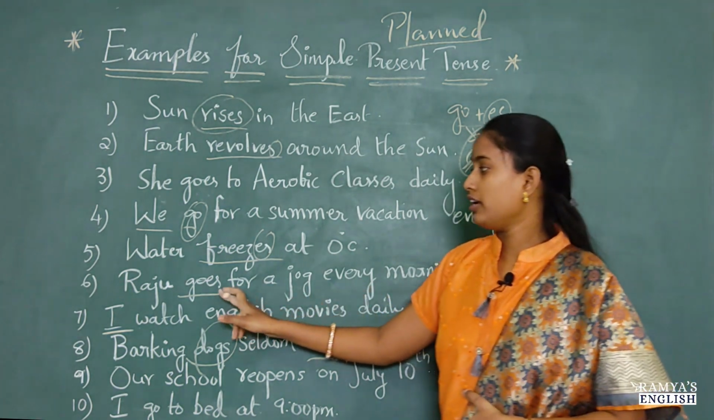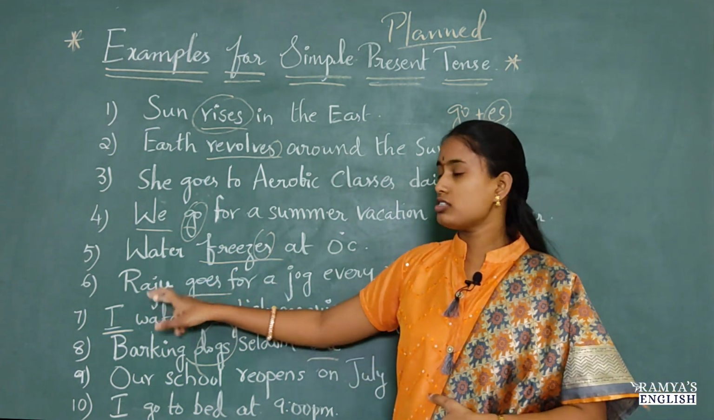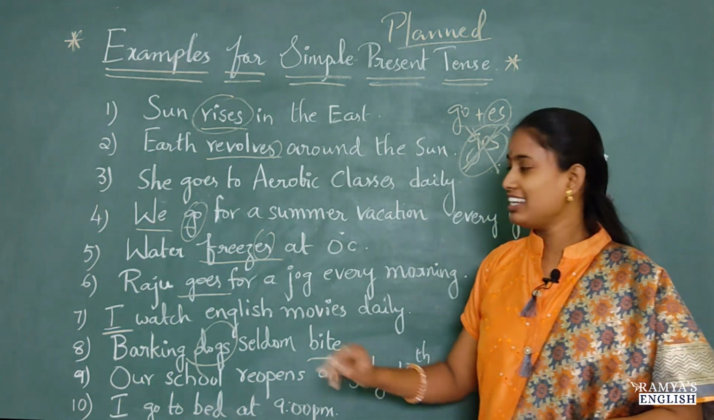Raju goes for a jog every morning. So he is doing that action every morning. That's his habit. So for habitual actions we use simple present tense. Here if you observe, we have used goes because Raju is a third person. So we should add ES.